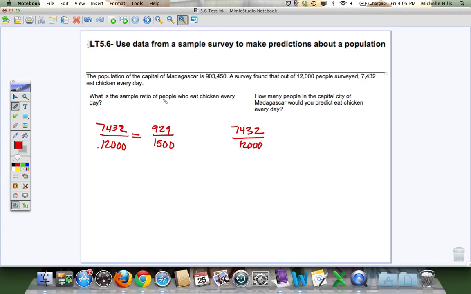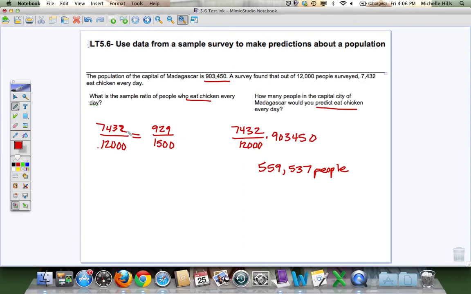Now, it did ask me, these are the people who eat chicken, and it wants the total number of people who eat chicken, so they're still asking me about the same kind of people. So I take that ratio and I multiply it by the total number of people in the capital, the 903,450, to get my final answer. And I would not go to decimals of people here because this is an average. It's saying if I go to Madagascar, the capital of Madagascar, how many people there would eat chicken? Well, I would expect to see 559,537, again, people as a label, eat chicken.